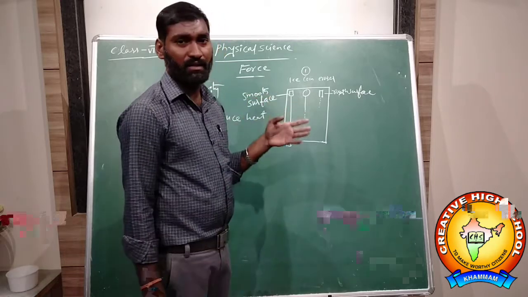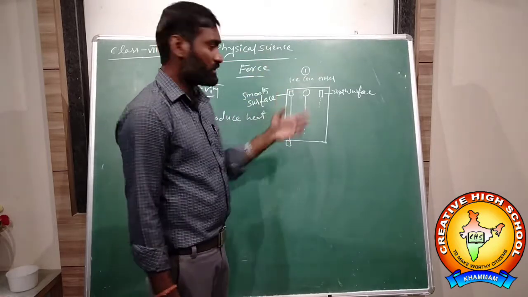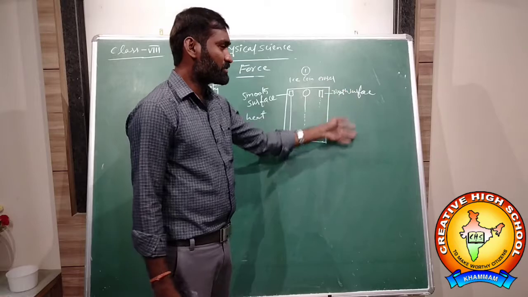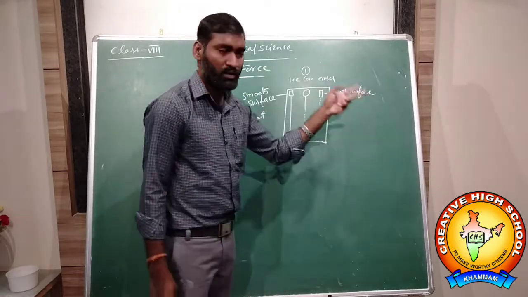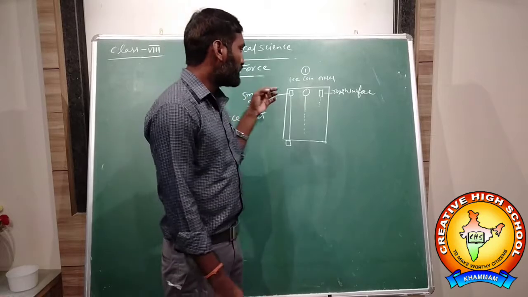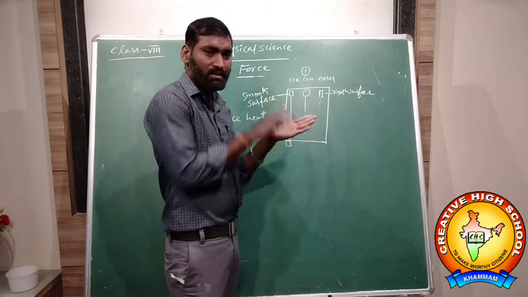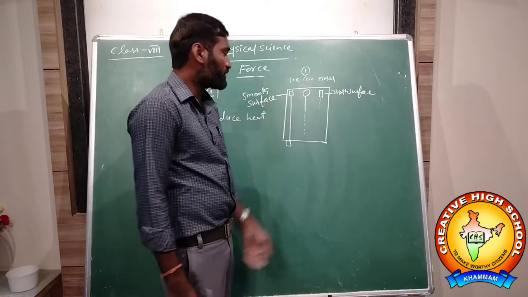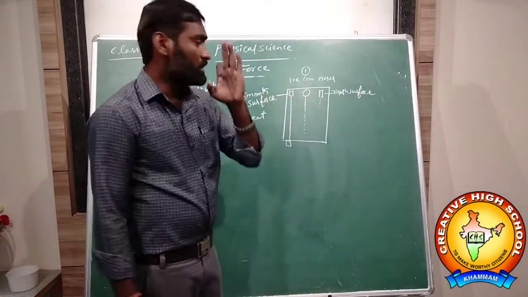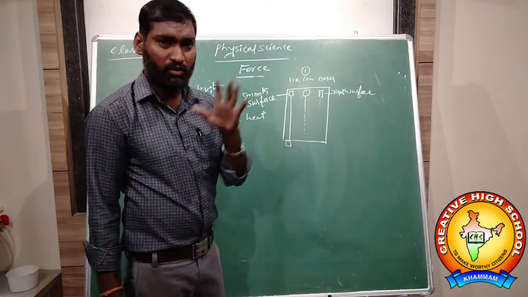How can you explain friction? It is more for a rough surface and less for a smooth surface. To explain it by an activity, what materials are required? A wooden plank placed in a slant, like a slope, and three items: an eraser, a rupee coin, and an ice cube.